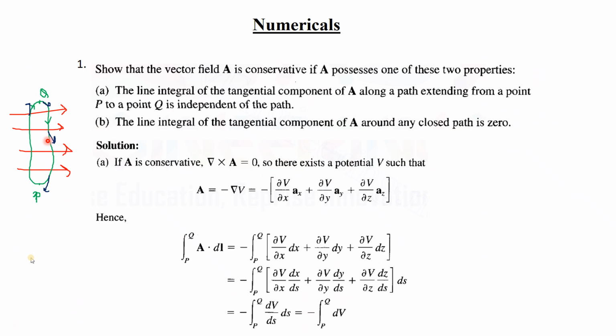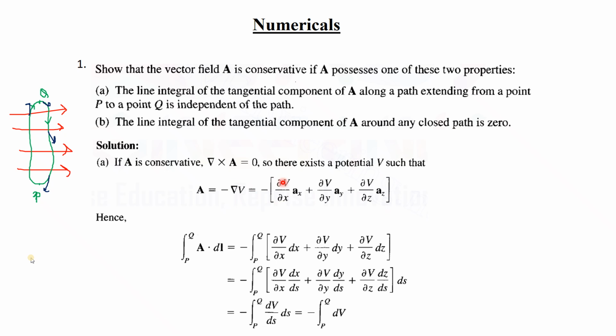Okay, so if the vector is conservative, that is, the curl of the vector is 0, it can be told that A is equal to minus the gradient of a scalar. That means a vector whose curl is 0 is represented as the minus of a gradient of a scalar. Suppose V is a scalar.